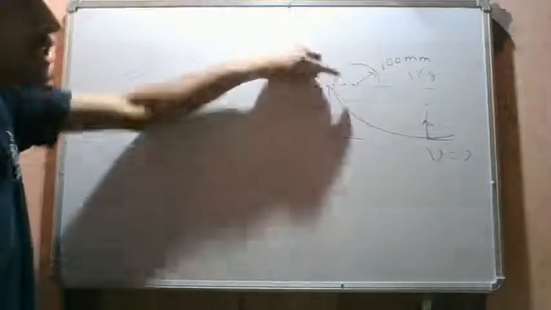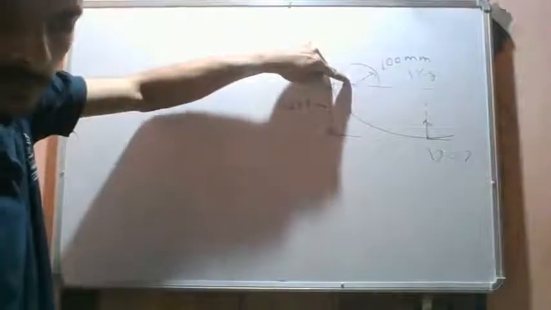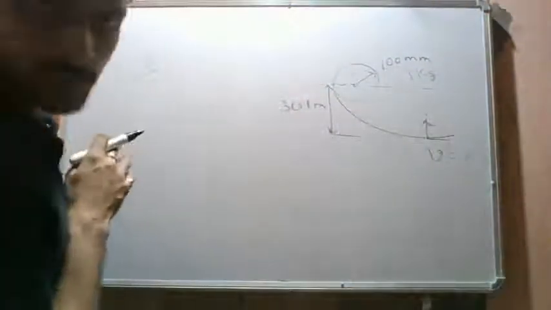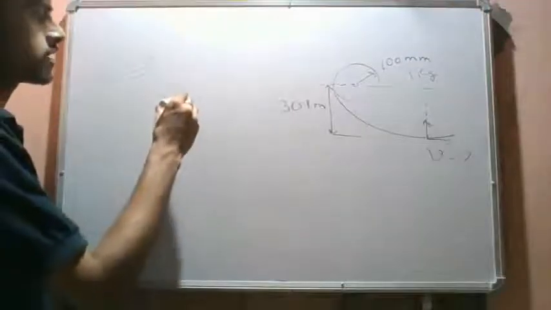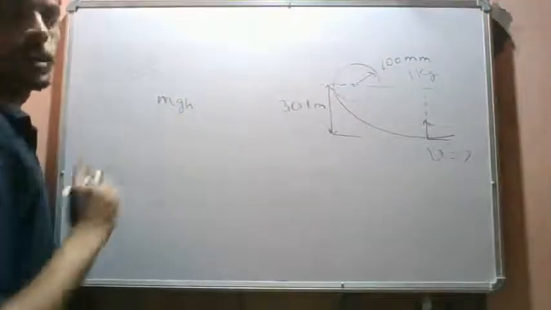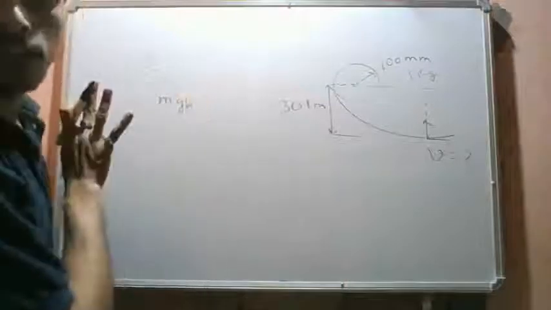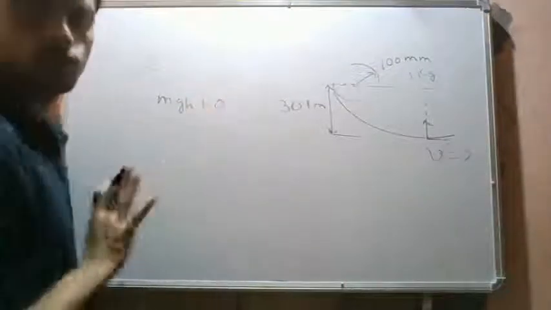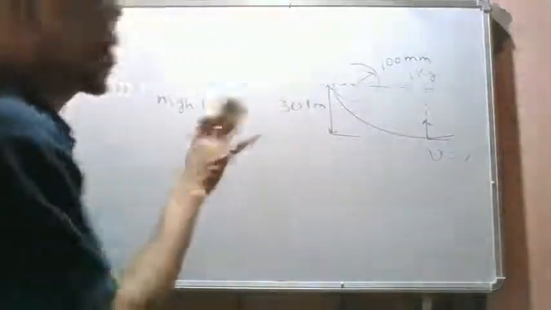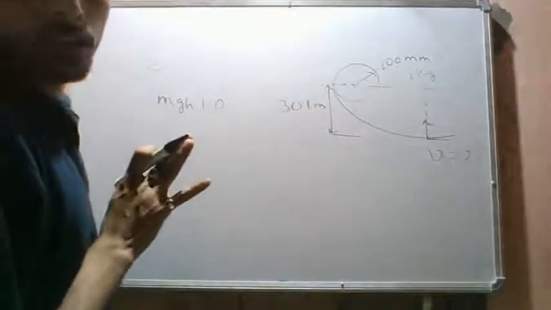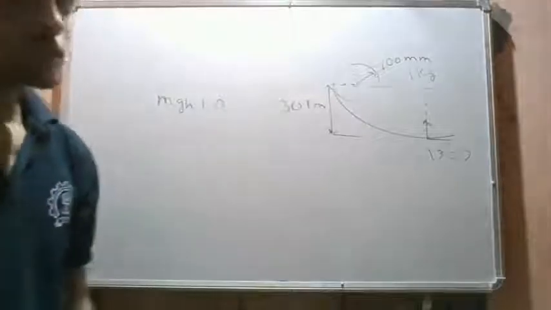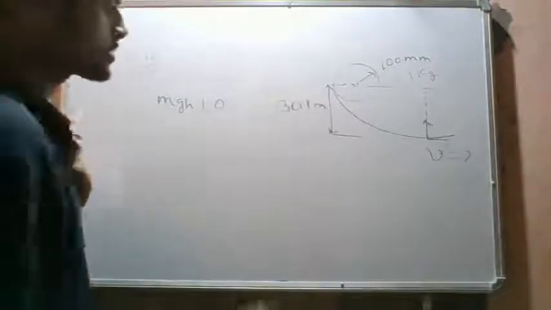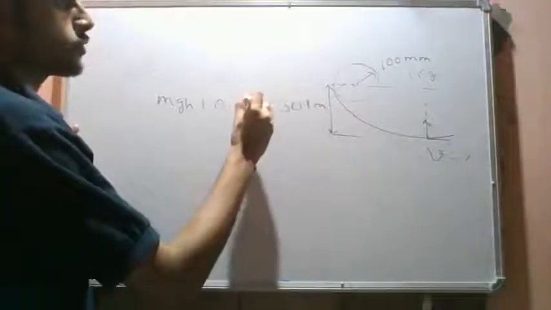The initial energy is mgh. We will use the work energy principle. Initially we do not have any kinetic energy, so initial kinetic energy is 0. We do not have any external forces, so non-conservative work done is 0, and the work energy principle becomes the law of conservation of energy.